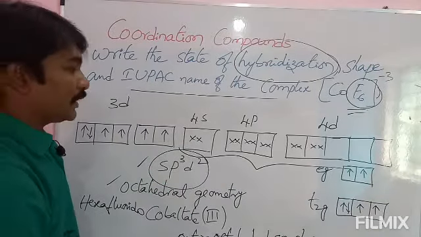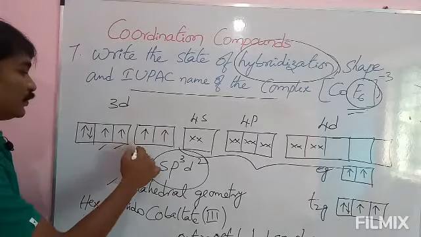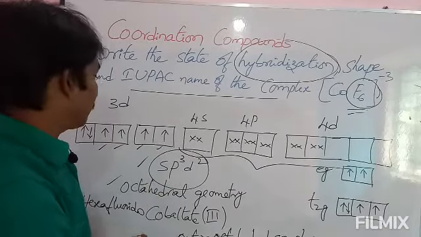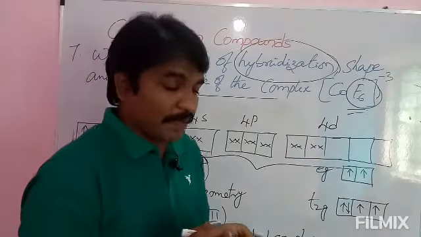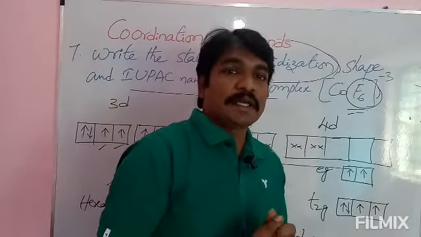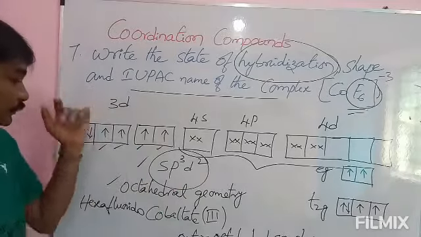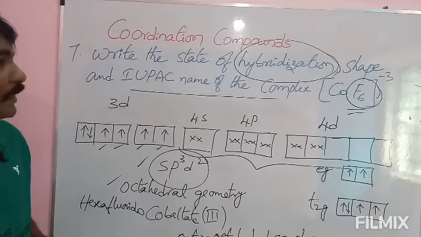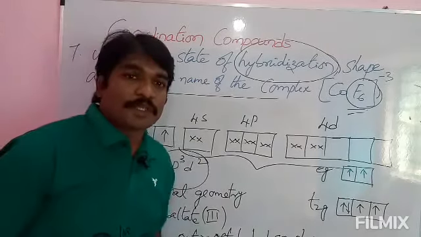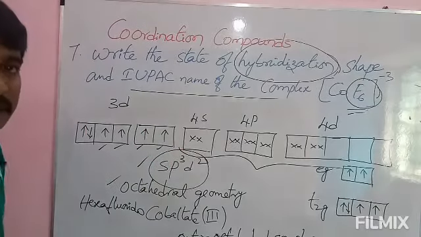And see here, unpaired electrons are present here. 1, 2, 3, 4 electrons are there, unpaired electrons, and that's why it is paramagnetic in nature. In this question, they are not asking. If they ask, you please answer that one as paramagnetic in nature. Please note down this one, and we will move to next one, that is 8th one.